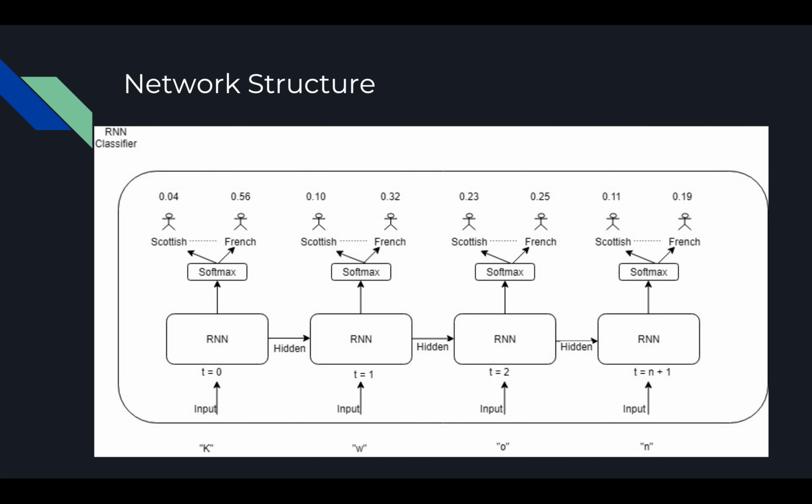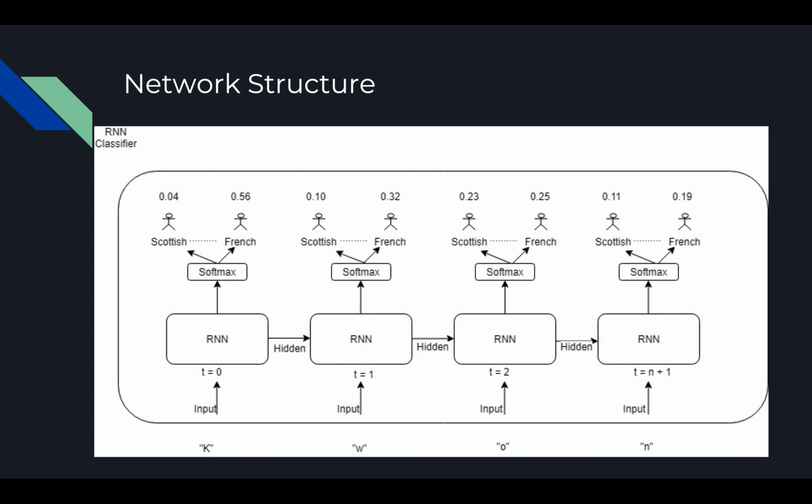Our RNN structure consists of a simple RNN where, when you unroll it through time, its hidden state is always passed on to the next RNN. At every time step, it's connected to a softmax that outputs the probability of each character belonging to a nationality.